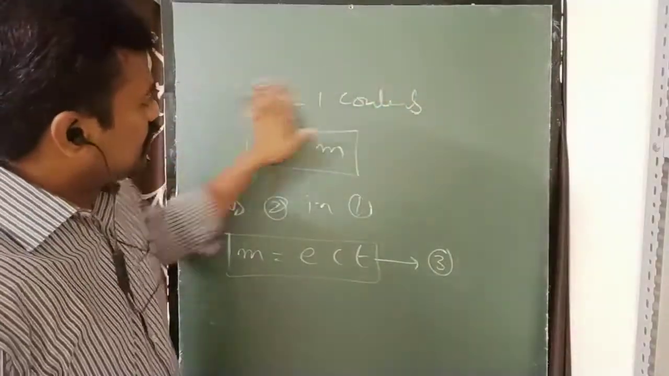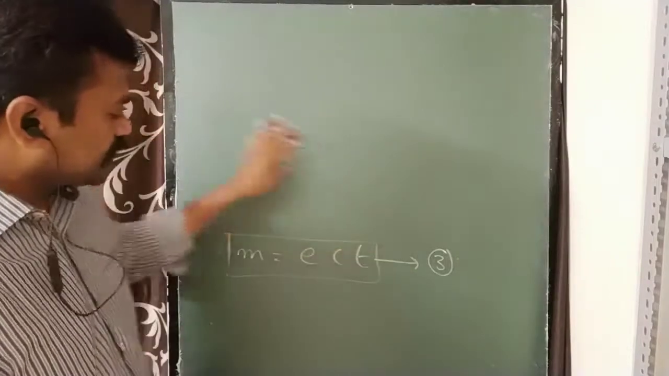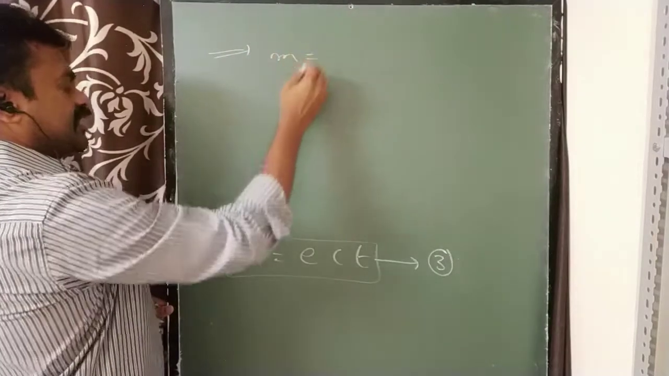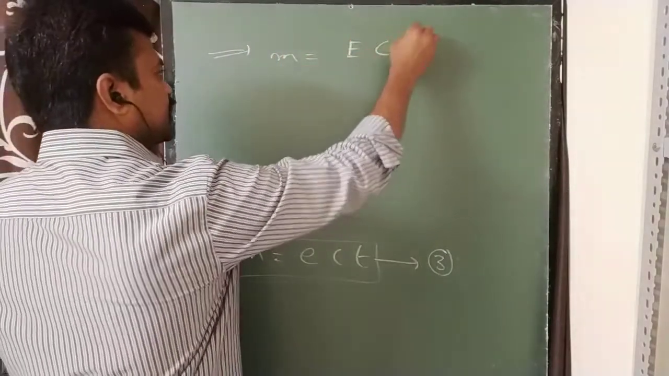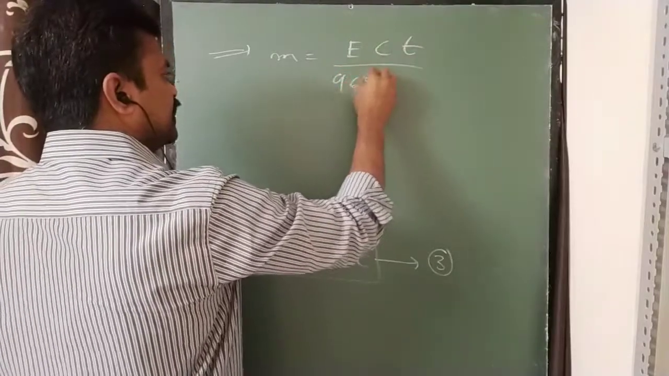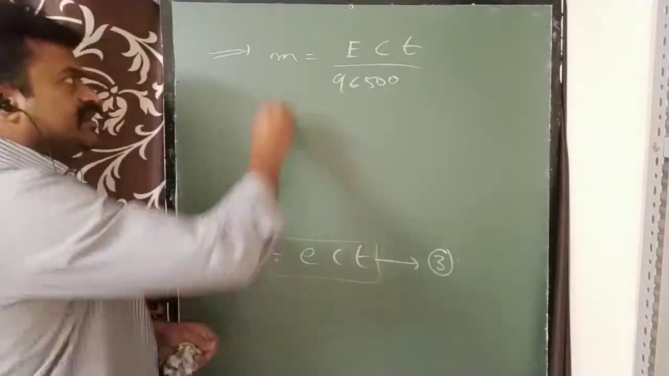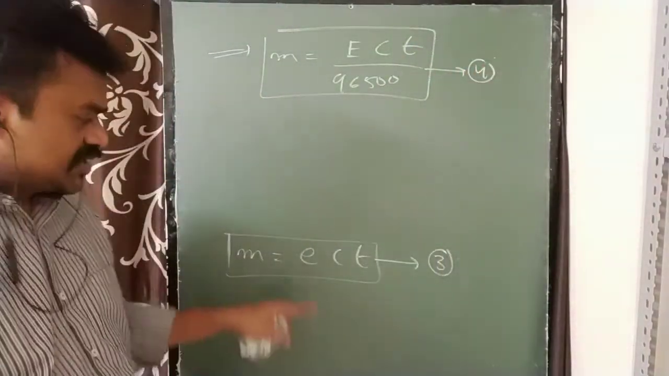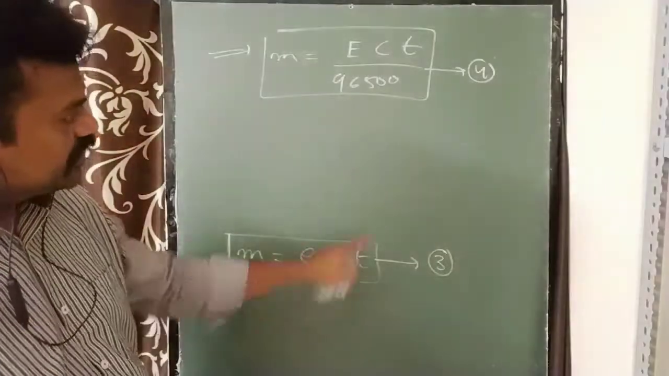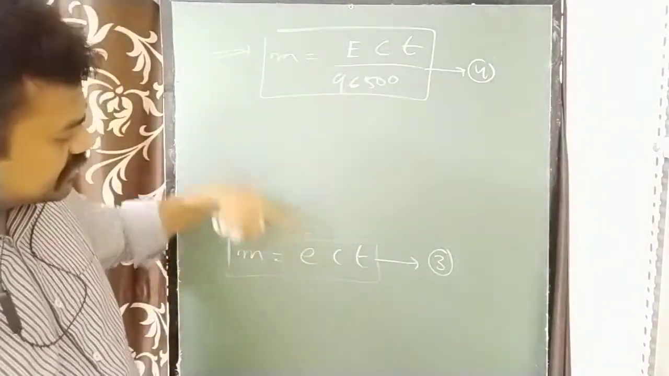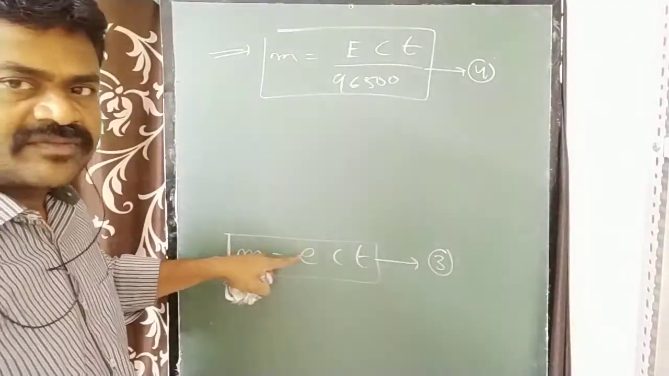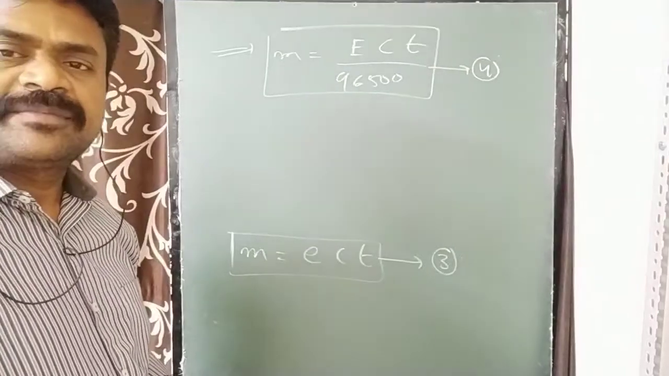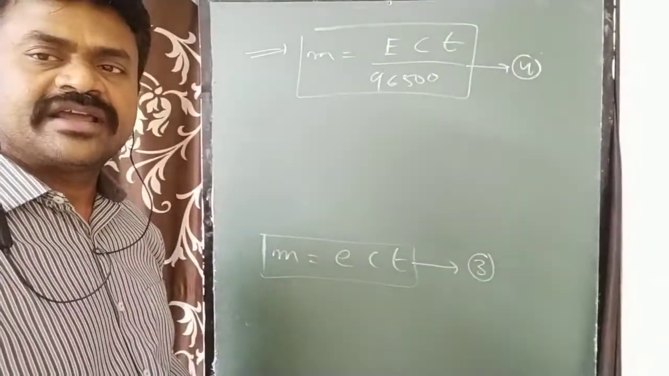After this equation number 3, what I am doing is, this equation number 3 again I am writing as M equal to capital E C T by 96,500. Again this I am writing as equation number 4. C into T as it is, M as it is, but in the place of the small e, capital E by 96,500, I got it.